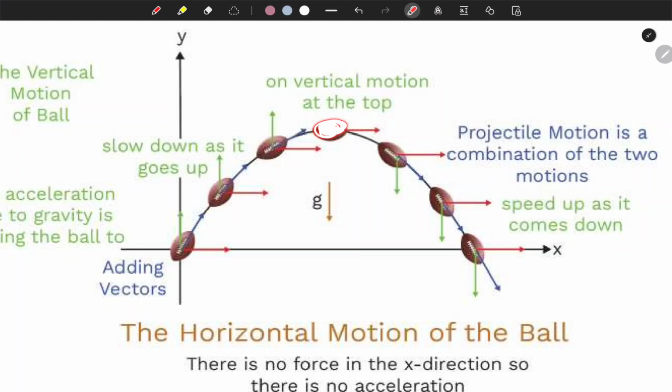It means that uy has done its work, and that's why there isn't any velocity in the upward direction, because if there were, then it's not the highest point. But since it is the highest point, there isn't any velocity taking this ball any further upward.